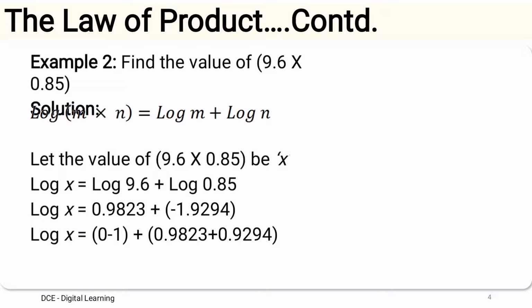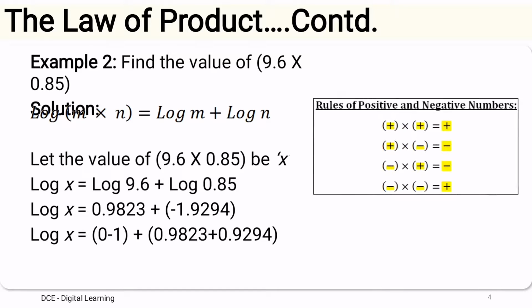Therefore log x equals, now in this case we have to separate the mantissa and the characteristic. So 0 is the characteristic and minus 1 is the characteristic. So 0 plus minus 1 on the one side, and the mantissa parts 0.9823 and 0.9294 on the other side.